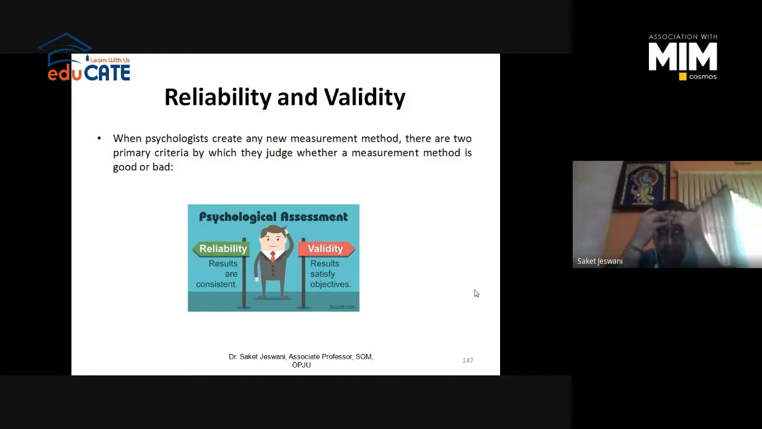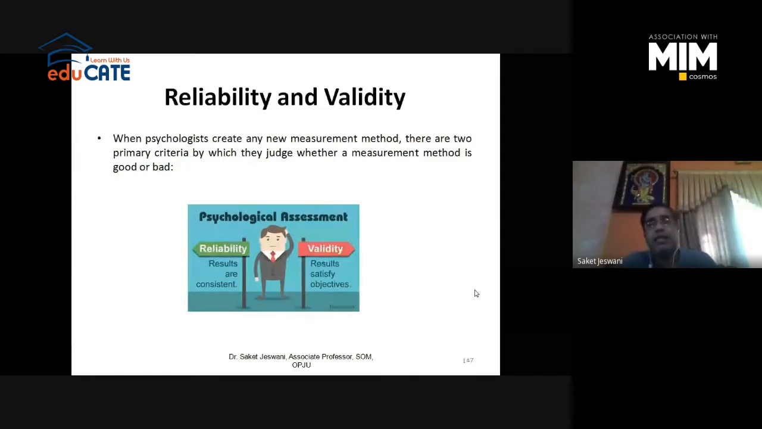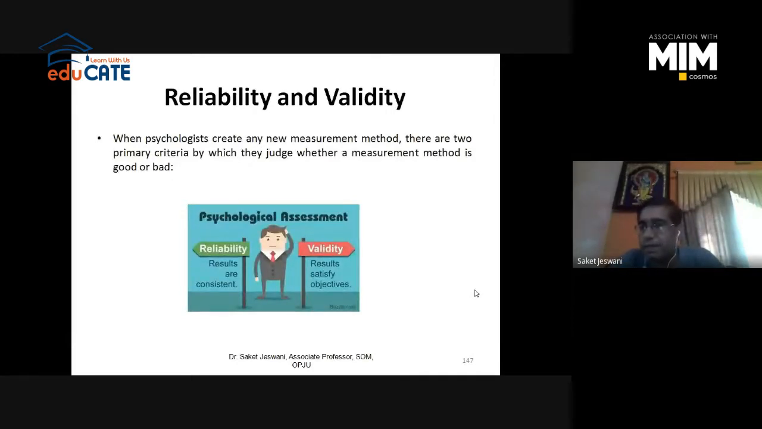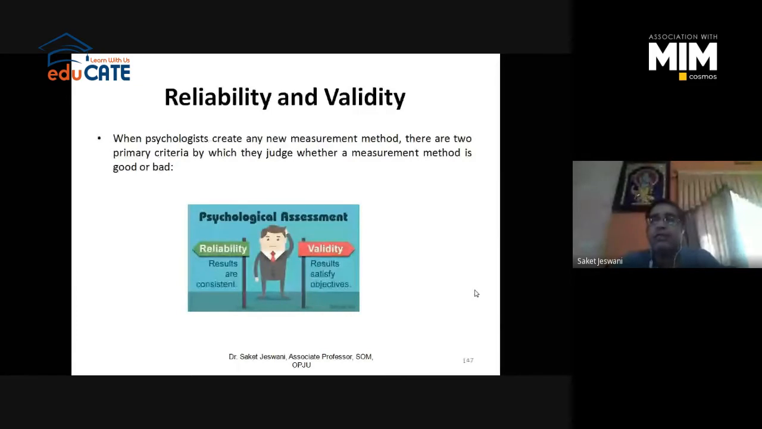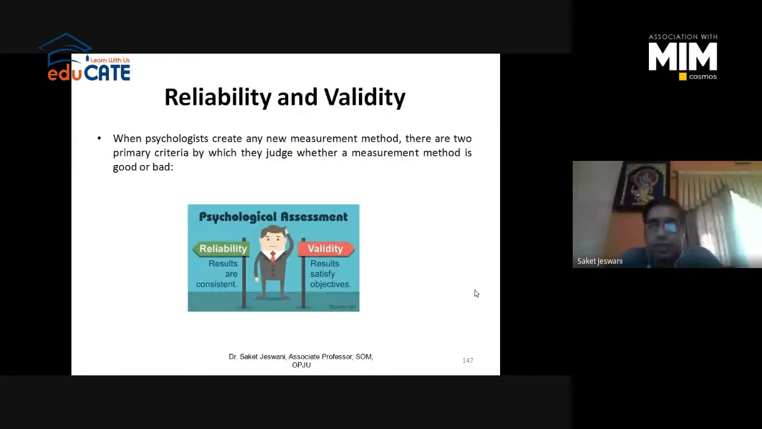If your instrument or your data is valid enough, it means the data you have collected will fulfill the objectives of this study. It is good enough to prove your hypothesis. As far as reliability is concerned, it says that your instrument is good enough to provide accurate data consistently, always. It means you can rely on your instrument for data collection. And validity is that what you are measuring is as per the objectives of the study.